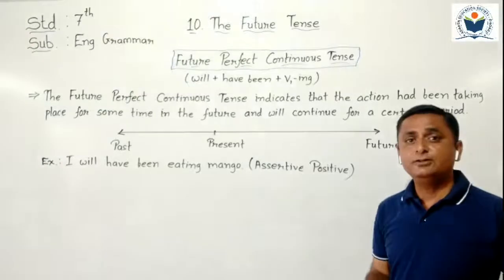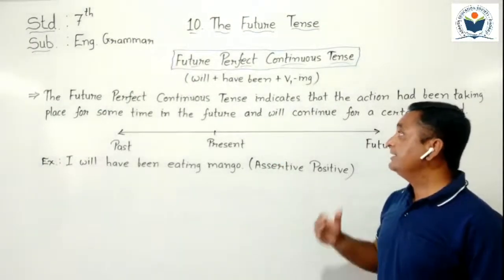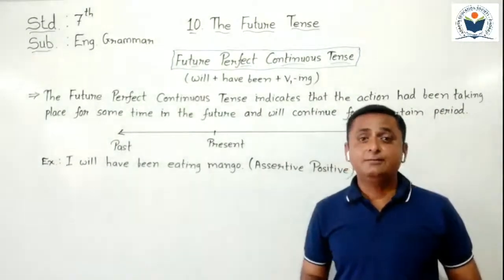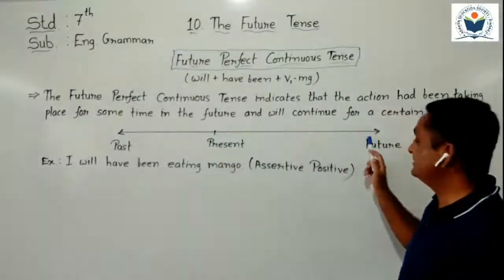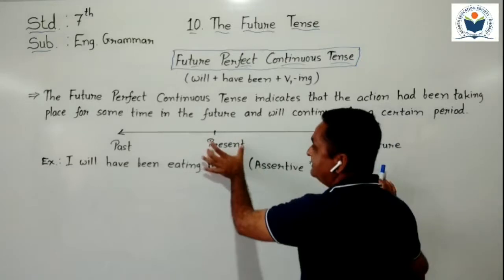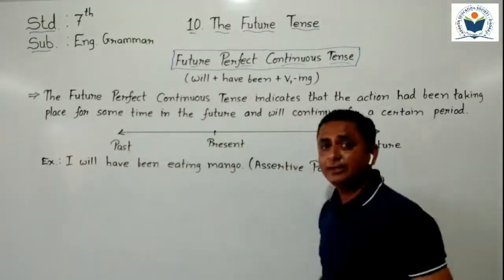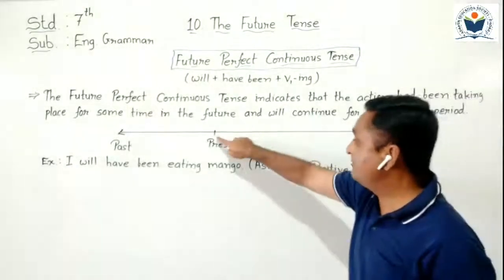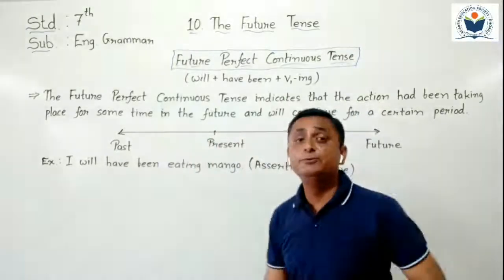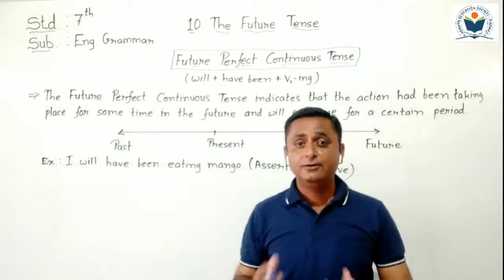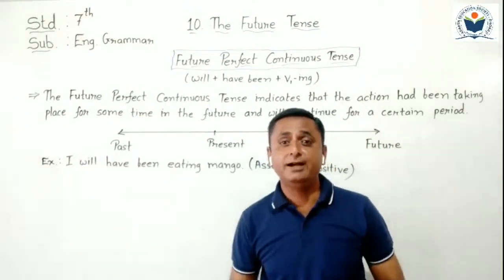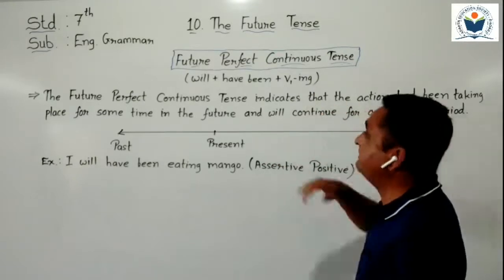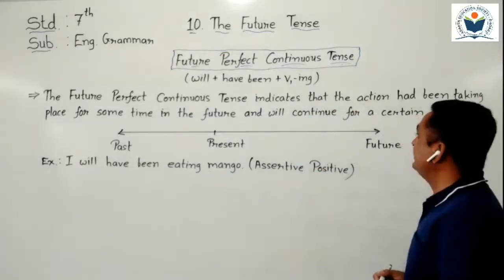Now what is this? We have to understand it. Students, as we learn about future tense, the action is between here. See, I draw one line. The middle part is our present time. Before our present time is known as past time, and after our present time is known as future time. So we are talking about future time, after the present. In the future, the action had been taking place for some time and will continue for a certain period.